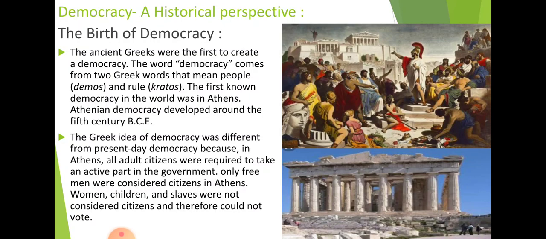Persons who have inhabited Greece but whose ancestors were not from Greece. They came from any other area but resided in Greece. That person is known as a foreign resident. They are also not allowed. Women are also not allowed, and slaves are also not allowed.